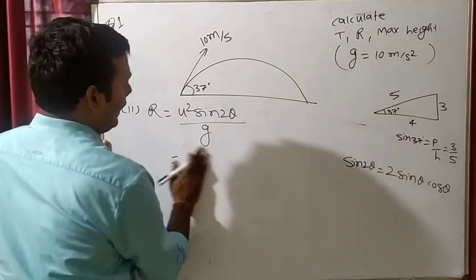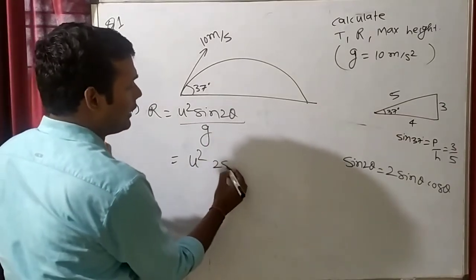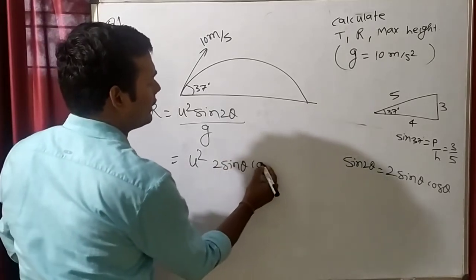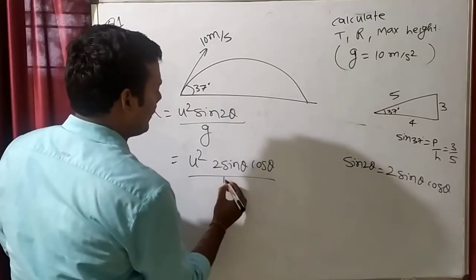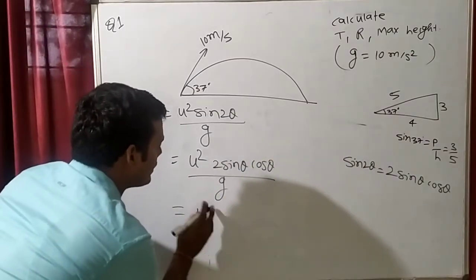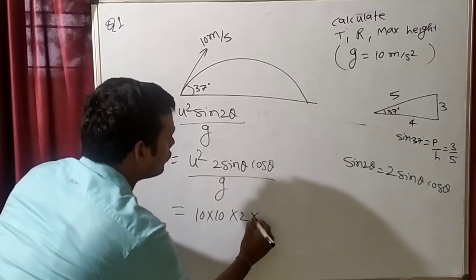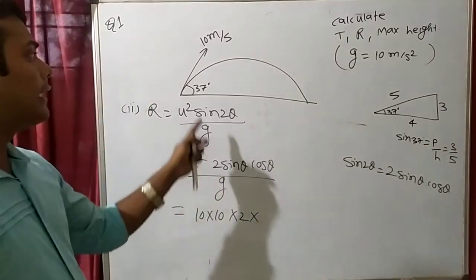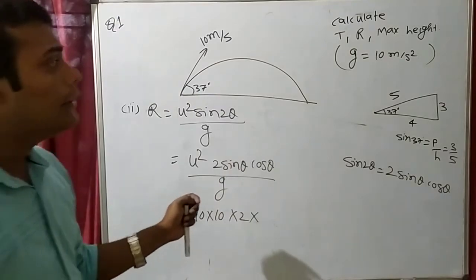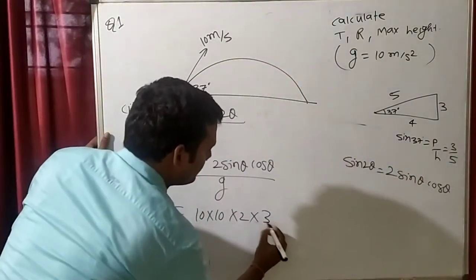So here we can write u square in place of sin 2 theta, you can write 2 sin theta cos theta. This formula you must remember. Divided by g. So u is how much? u is 10, so this will be 10 square. 10 square means 10 into 10 into 2 into sin theta. Sin theta, the angle is 37. So sin 37 is how much? Sin 37 is 3 by 5.